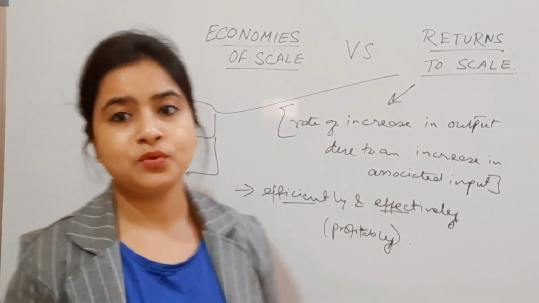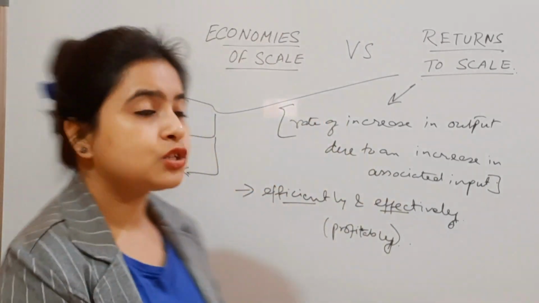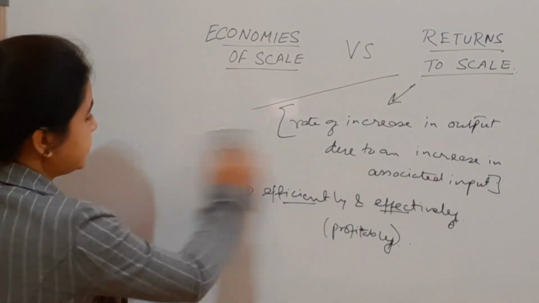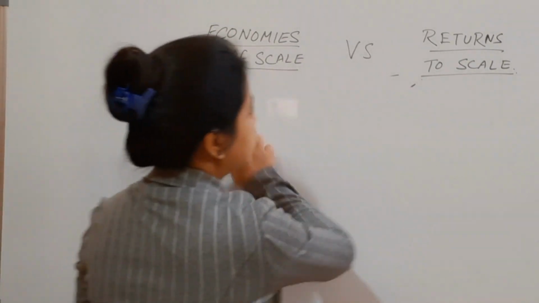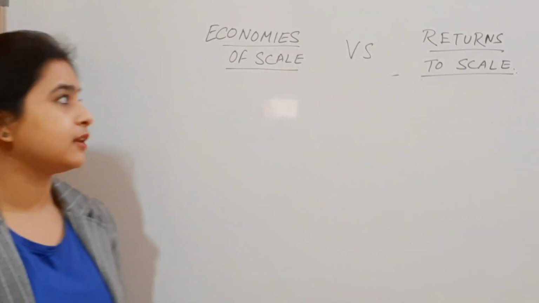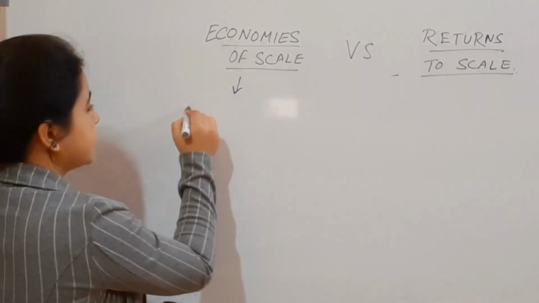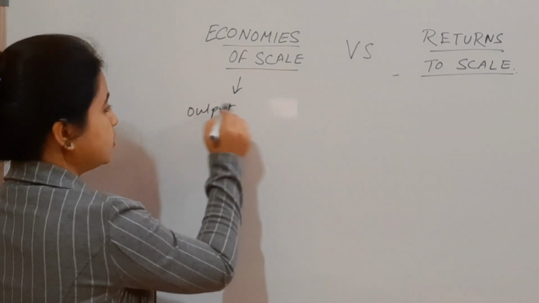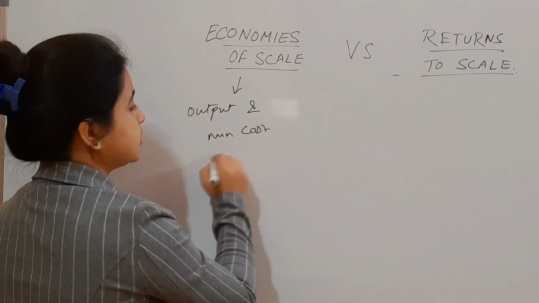Now let me show you the difference between the economies of scale and returns to scale. We have already discussed that, but let me just highlight it again so that you can remember. Okay, so economies of scale and returns to scale. Under economies of scale we have shown a relationship between the output and minimum cost, isn't it?